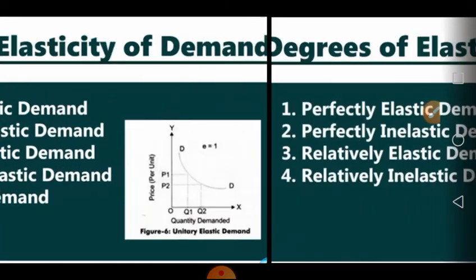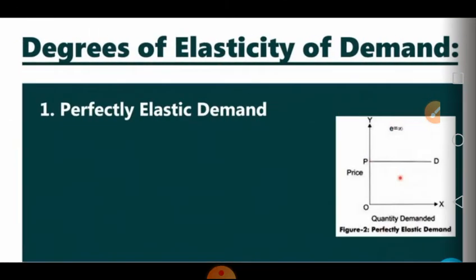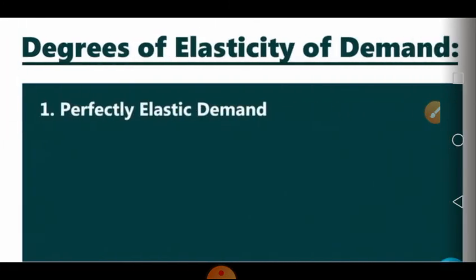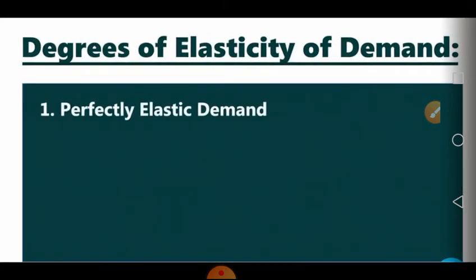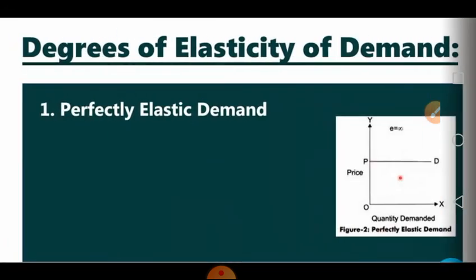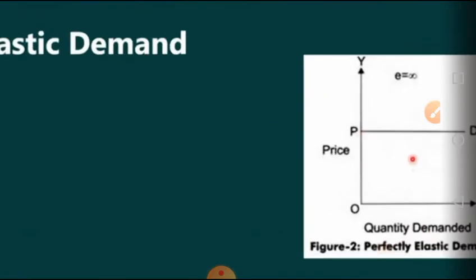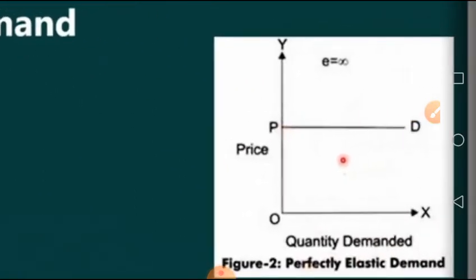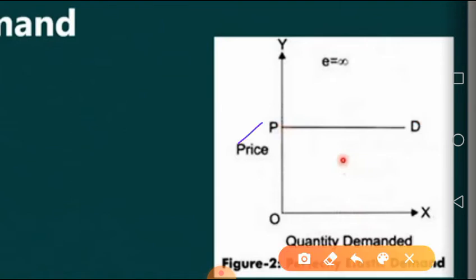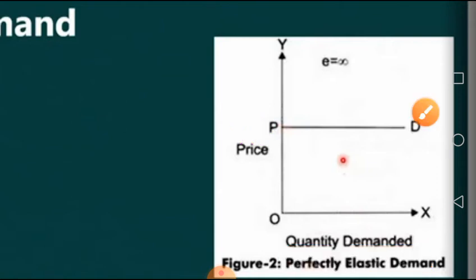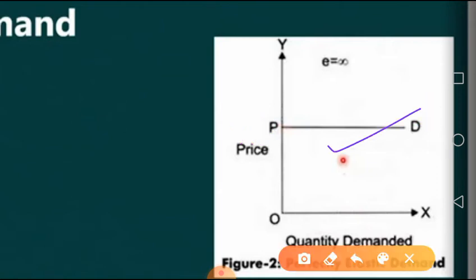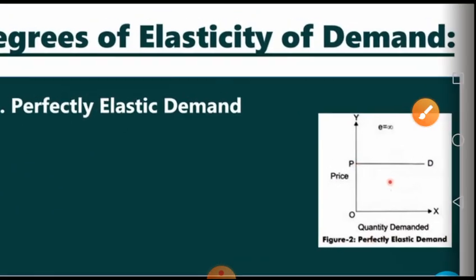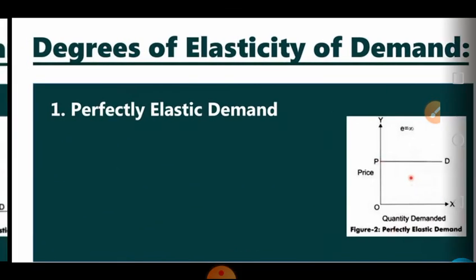So students, we have covered today all the types of elasticities in the session. We have started with degrees of elasticity of demand. First, we discussed the perfectly elastic demand, which was depicting that there is huge change in quantity demanded, but there is zero change or no change in the price. Okay, this is the diagram. The diagram is a straight line. The demand curve is a straight line parallel to the x-axis. This is your note point in this.